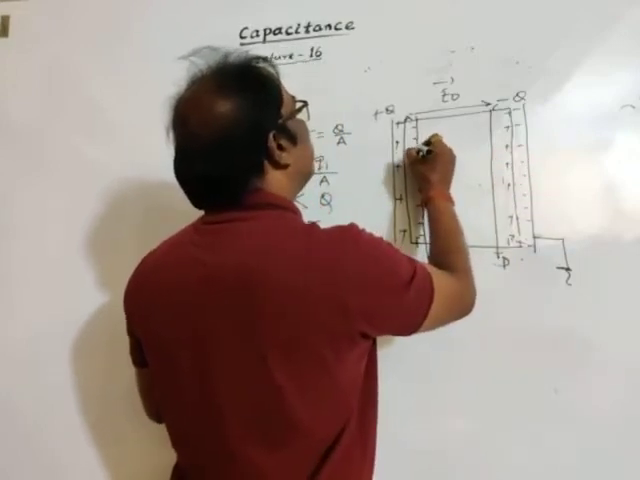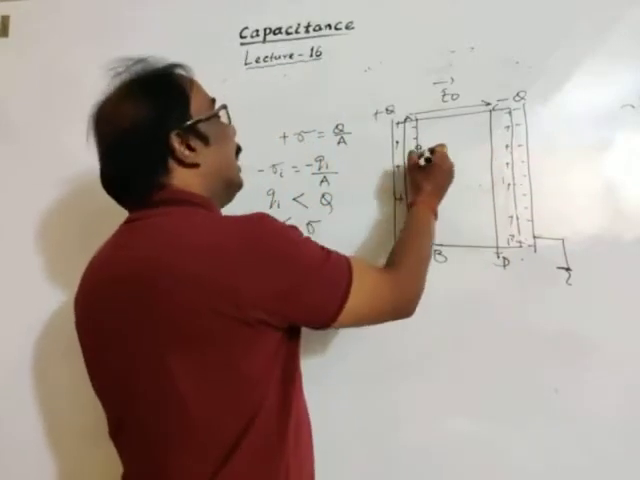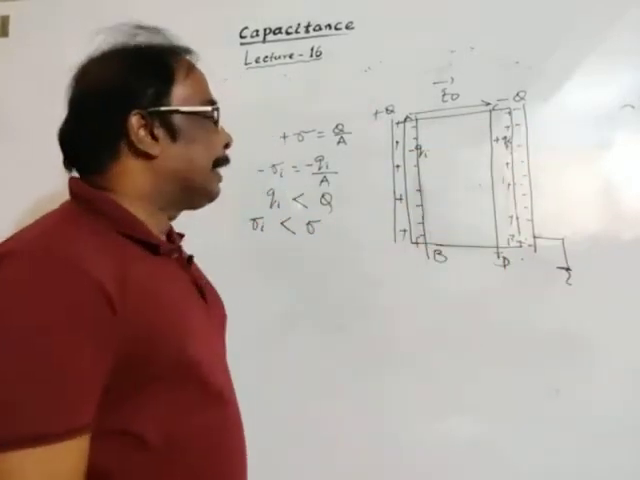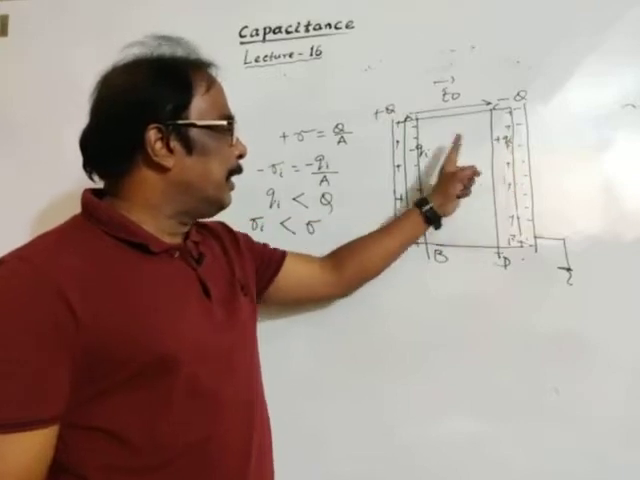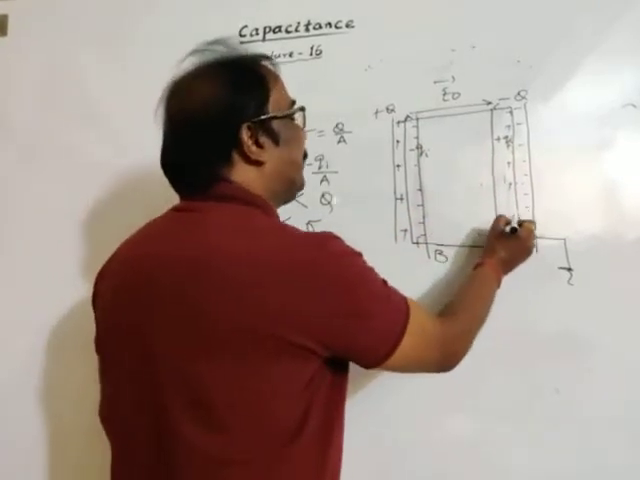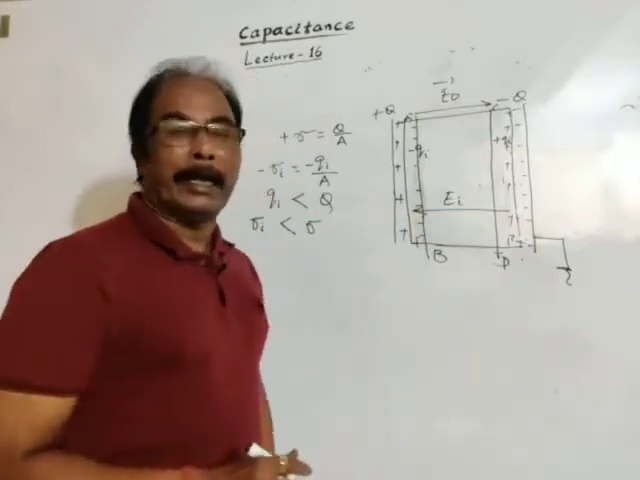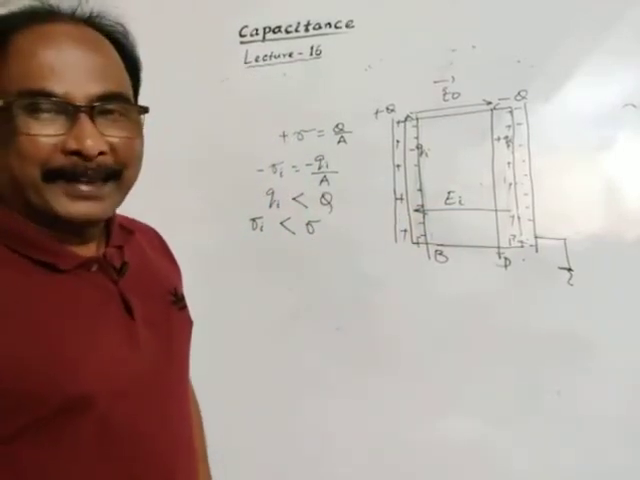So this charge is minus Qi, and this charge is plus Qi. Now due to these positive and negative charges, the electric field will be in the opposite direction. This is the induced electric field that I want to represent.